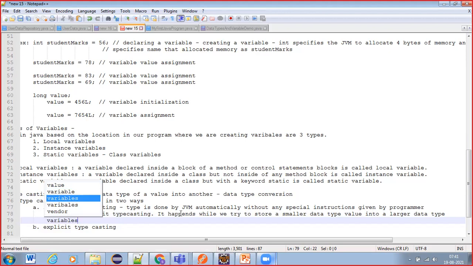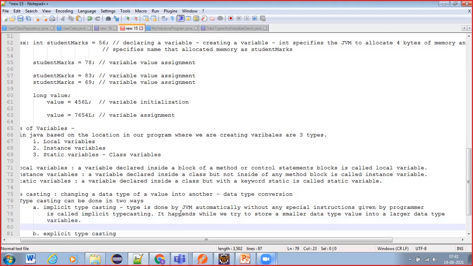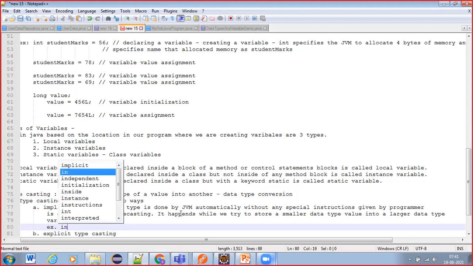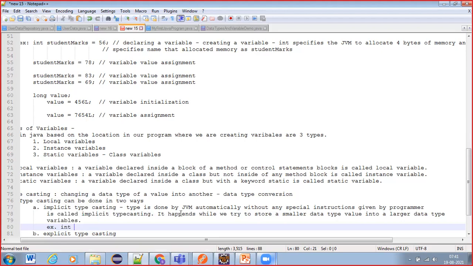Example, what we can show here as, let us say I have int x or simply int I equals to 45.